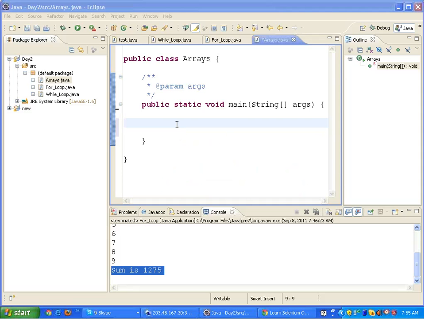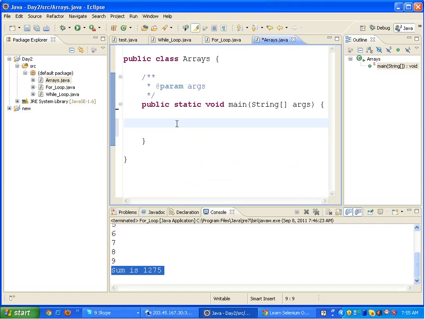Okay, we make an array like this. For example, I want to store 5 numbers. I make an array like int arr.